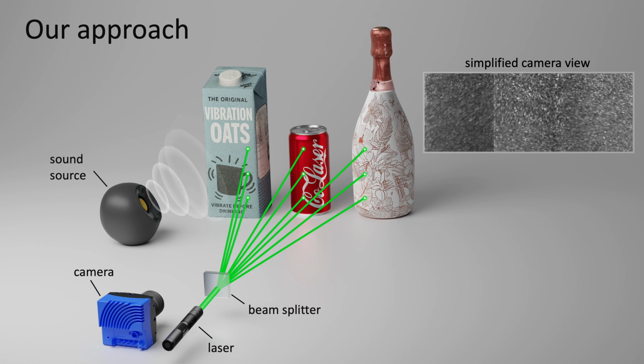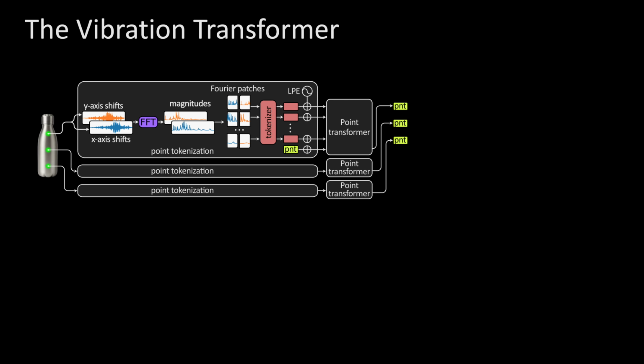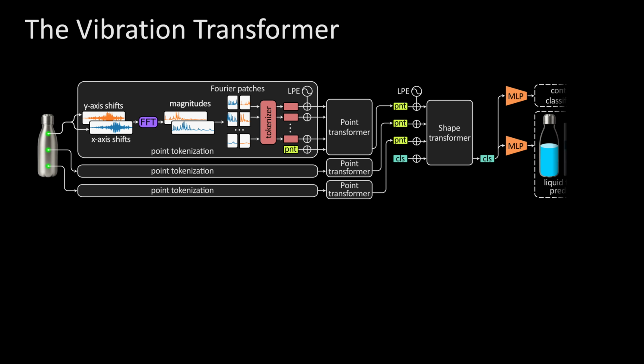Next, these tokens are inputted into a shared point transformer which analyzes the local frequency spectrum at each surface point. The aggregate token from each point transformer is then fed into a shape transformer which fuses information from different surface points, yielding a final aggregate token which is used to infer the container type and liquid level. During training, we minimize a joint loss consisting of a soft ordinal loss for the liquid level prediction and a cross-entropy loss for the container classification.